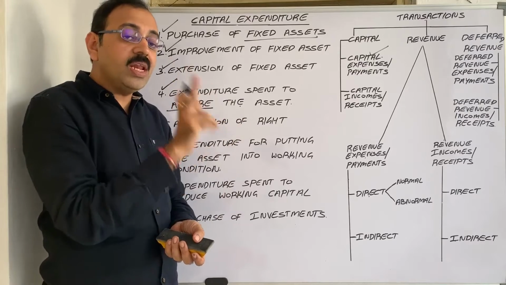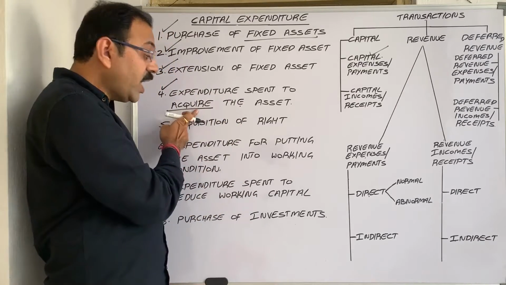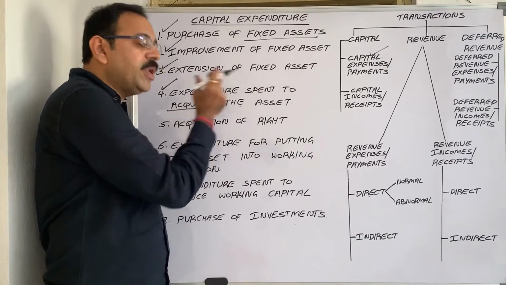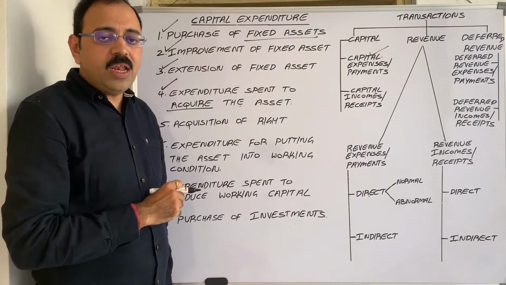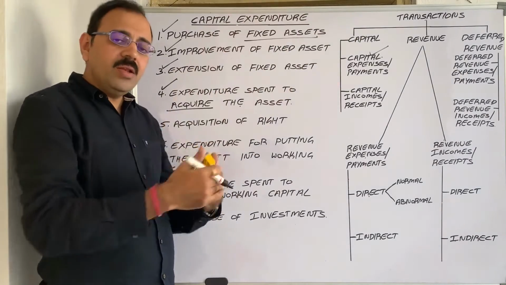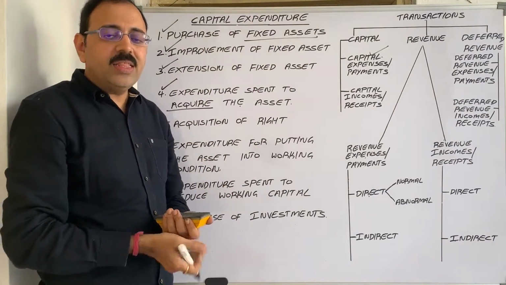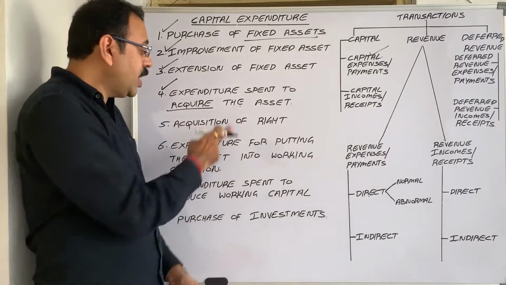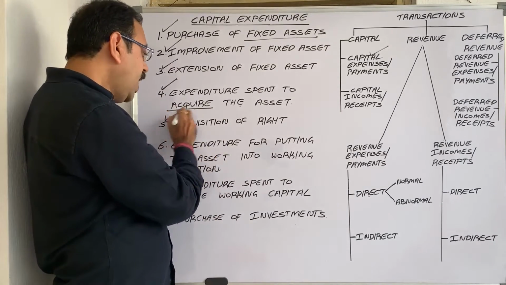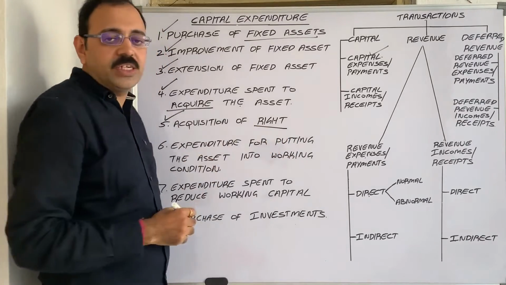So without paying registration charges, we cannot acquire that land. So that expenditure comes under capital expenditure. Similarly, we paid some fees to a lawyer to acquire one particular asset. Then that advocate fee comes under capital expenditure. Then next one, acquisition of right.